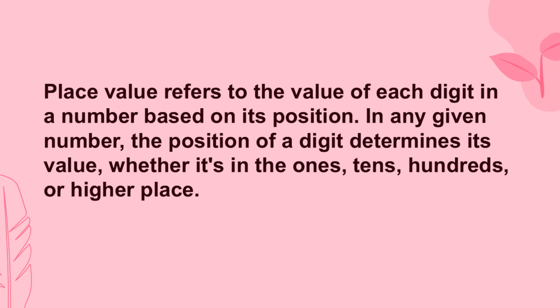In any given number, the position of a digit determines the value, whether it is in the ones, the tens, the hundreds, or thousands, tens of thousands, or even hundreds of thousands. Then we move to millions. So based on the position of a digit, that will determine the value of that digit in that number.